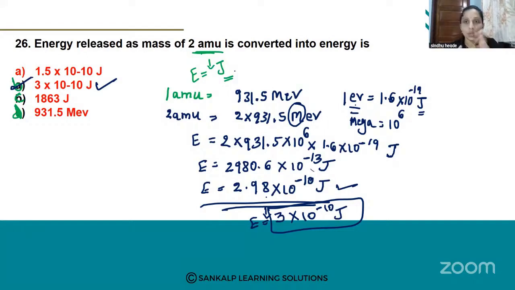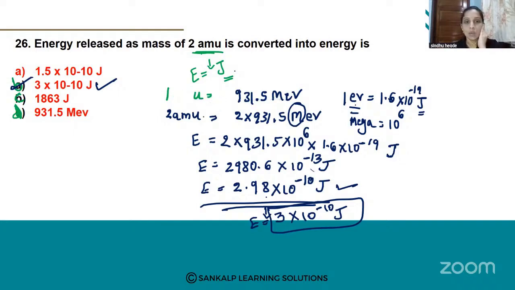First, what you have to do here, they give 2 AMU energy released. Okay, energy released as a mass of 2 AMU. You have to convert it into energy in joules. ಎನರ್ಜಿಯನ್ನ 2 AMU ಅಲ್ಲಿ ಕೊಟ್ಟಿದ್ದಾರೆ. ನೀವ್ ಏನ್ ಮಾಡ್ಬೇಕು? ಇದನ್ನ ಜೌಲಿಗೆ ಕನ್ವರ್ಟ್ ಮಾಡಬೇಕು. You should convert this energy into joules. How to convert to joule? First, you should know the value. What is 1 AMU? 1 AMU value ಗೊತ್ತಿರಬೇಕು.